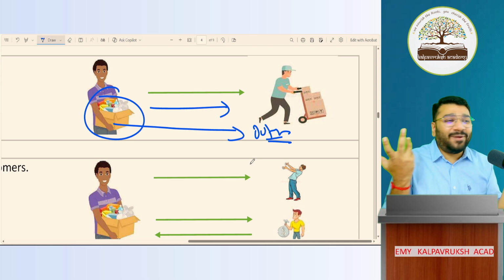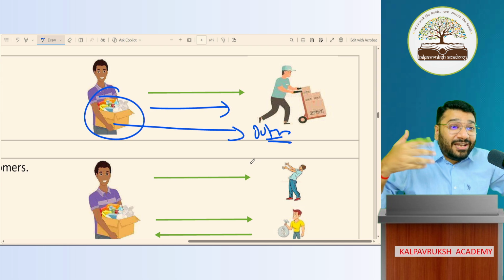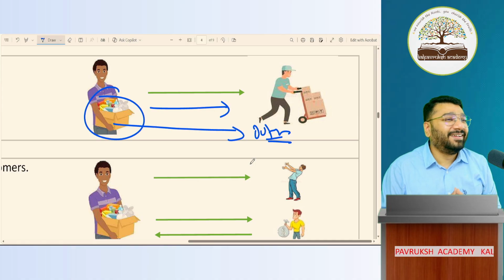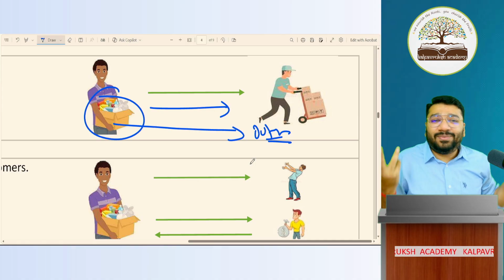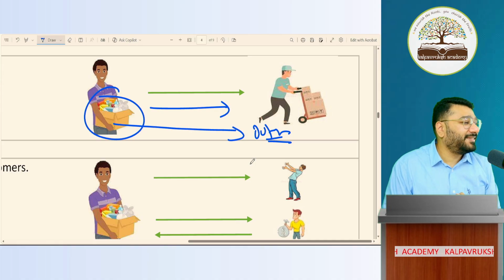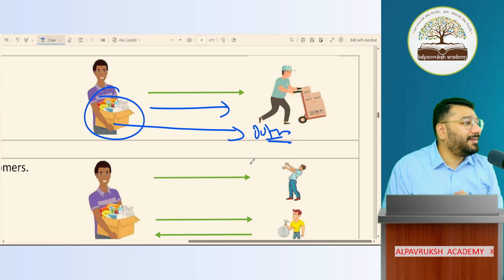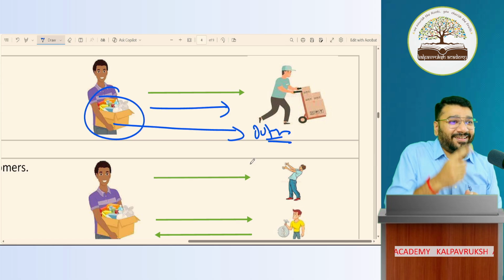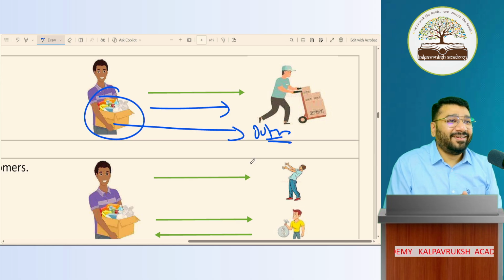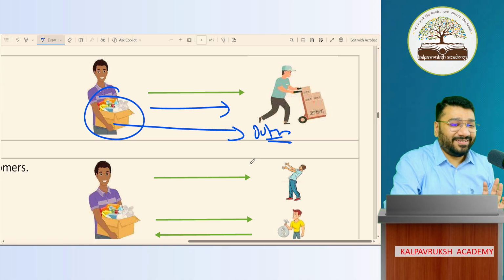Sir said some new dialogue, I missed it. That guilty feeling that he has missed something, he will not sleep for next 15 minutes. So every time you clap for me, that is a clap to wake the people who are sleeping in class. Got it? Who was sleeping now? Anybody? No? Okay.